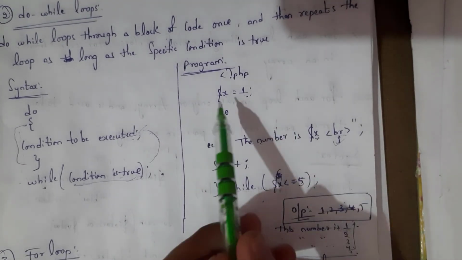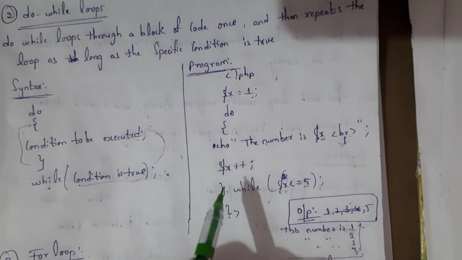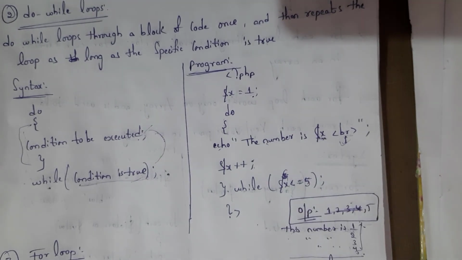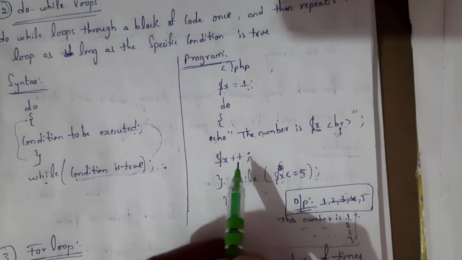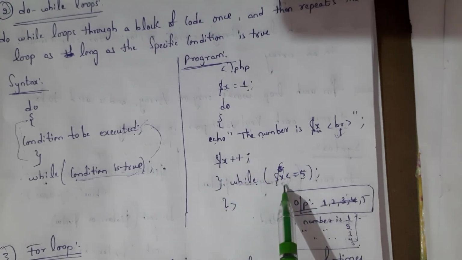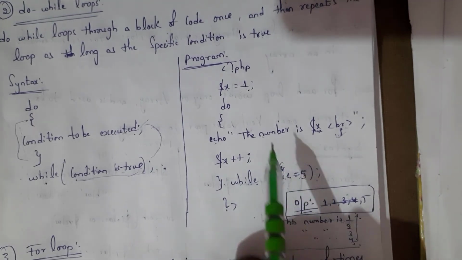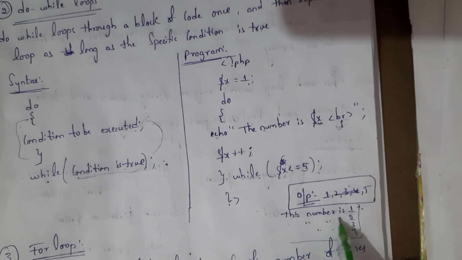Here I took $x equal to 1, and inside do I am going to write the statement echo this number is $x, and I am going to use $x plus plus, that is post increment, and I am going to write while, and inside while the condition is $x less than or equal to 5. The value is 1 now. 1 is less than or equal to 5. So at first, the output is this number is 1.